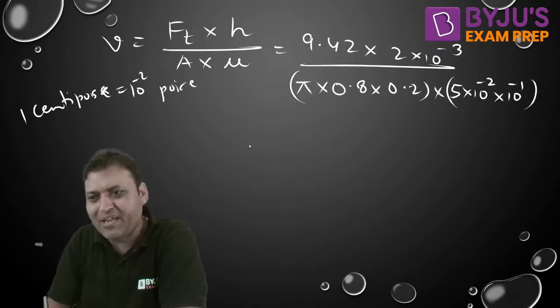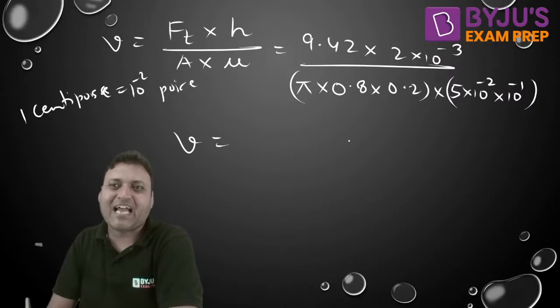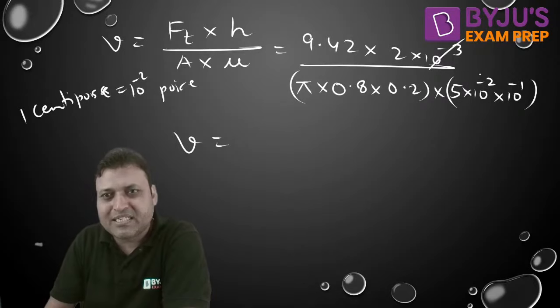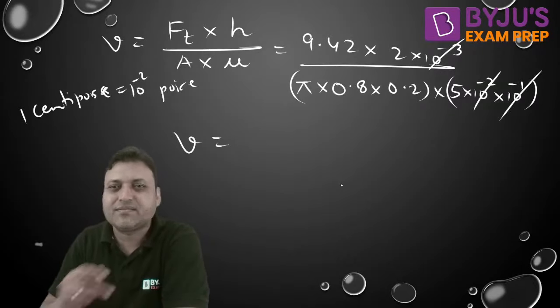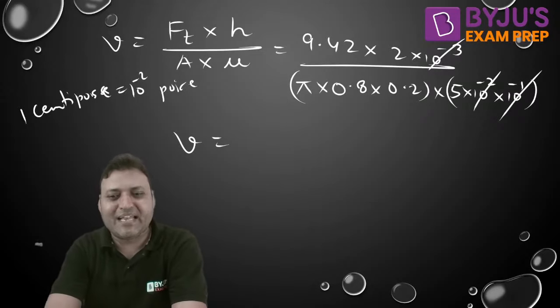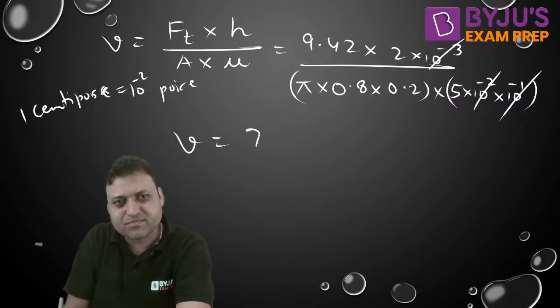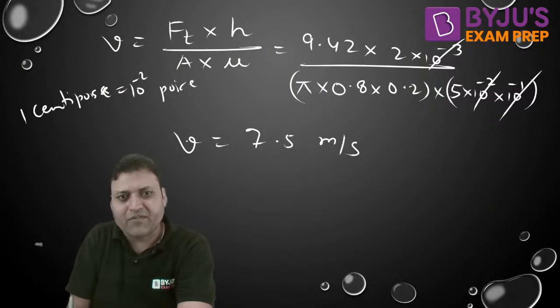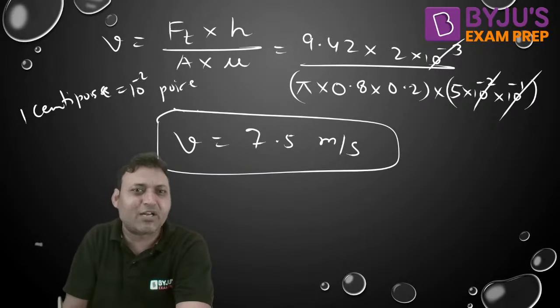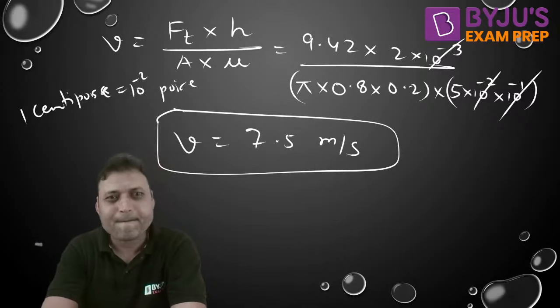I hope you will be able to get the answer. What is the correct answer? B. Put the values and try to solve this. This 10 to the power minus 3 will get cancelled out with this. If you put all the parameters in their SI unit, then you will get the unknown in its SI unit, isn't it? Are you getting 7.5 meter per second or not? If anybody is having any doubt, you can just let me know. Otherwise, let us move to the next question.